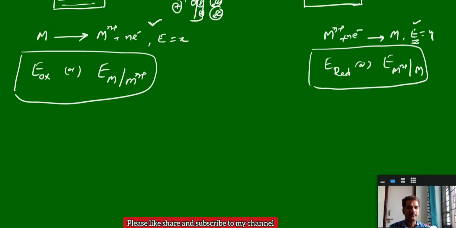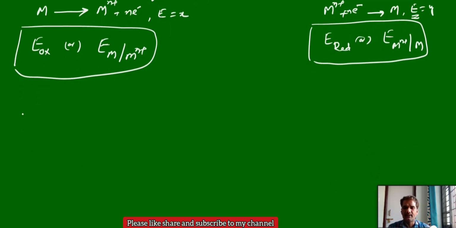And one more important point, for a particular cell or a particular electrode, for a given electrode, the magnitude of oxidation and reduction potentials are same, but they are in opposite sign.